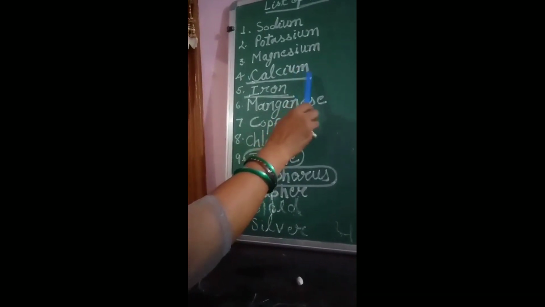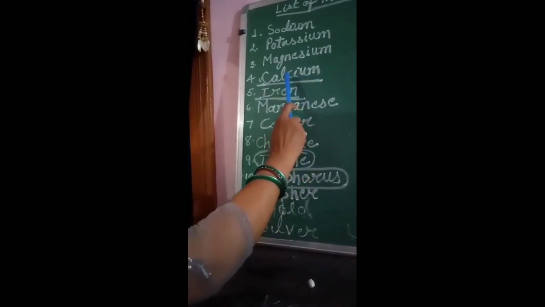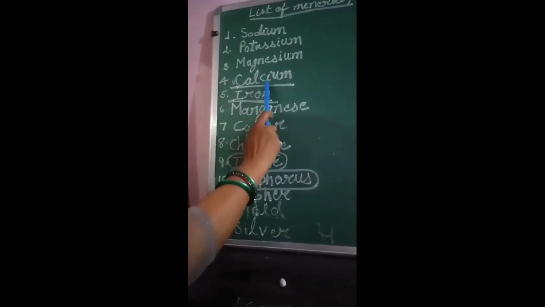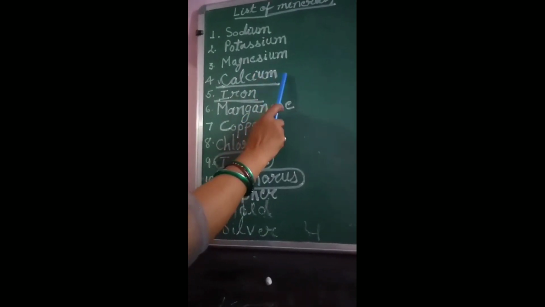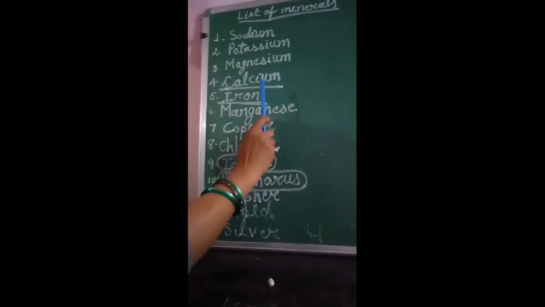I have underlined calcium. This mineral is very important, and I will discuss it in detail through a chart paper.